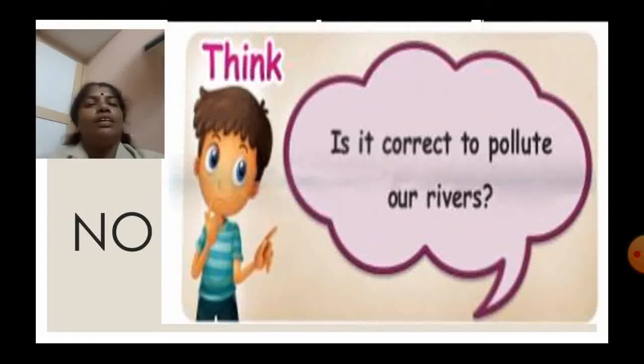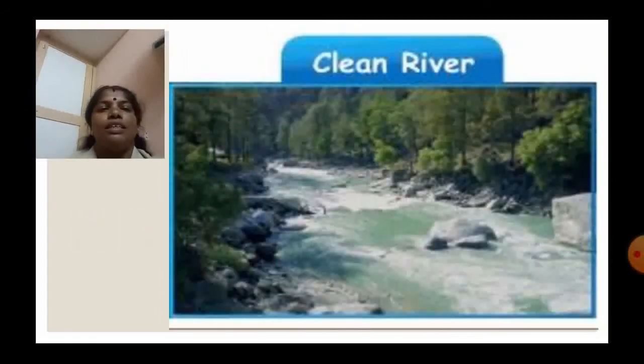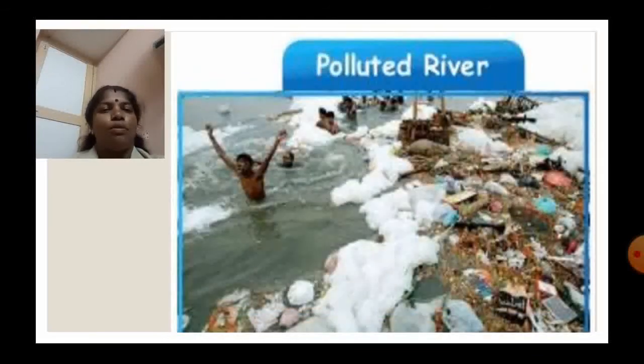Okay, children. Here, look at the picture. This is a clean river. The river originated from a mountain, and after it originated it started to reach the plains. Look at the clean river. Here, the polluted river. It is not good. You should advise everybody not to pollute the rivers, and you should also follow. We should not pollute the river water.